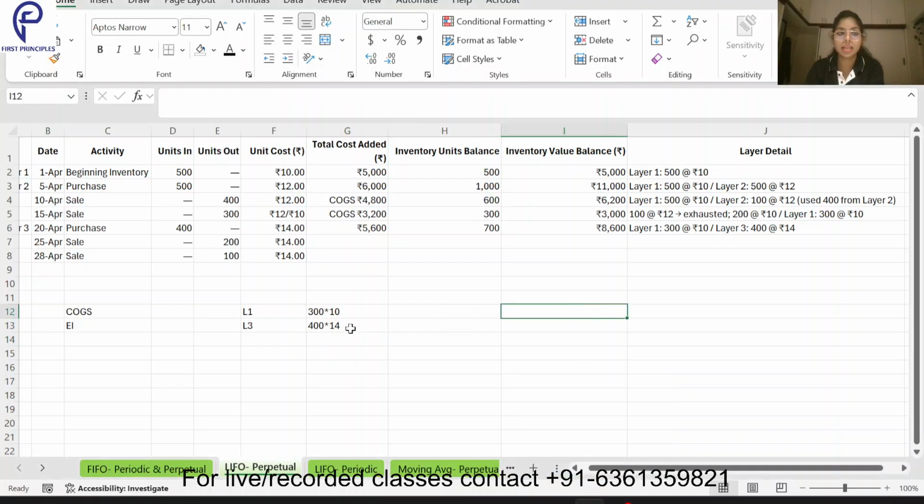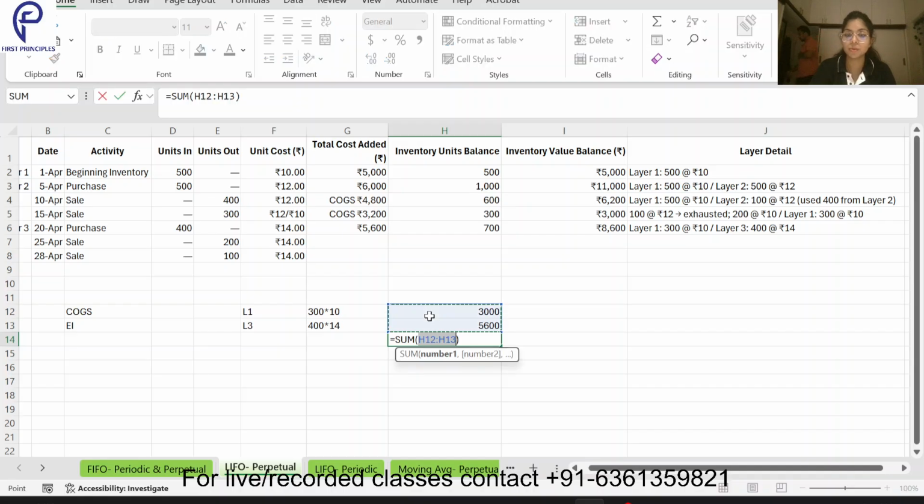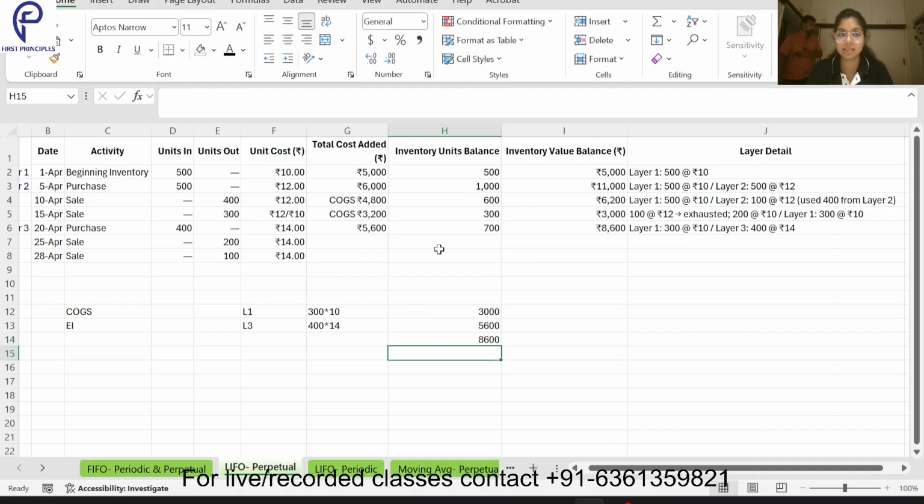So yeah, we were calculating the inventory value balance. This one is entirely there, 5600. Layer 3 is there because it has been added, and what is there in my ending inventory? 3000 is there. So the sum total of these two becomes 8600.